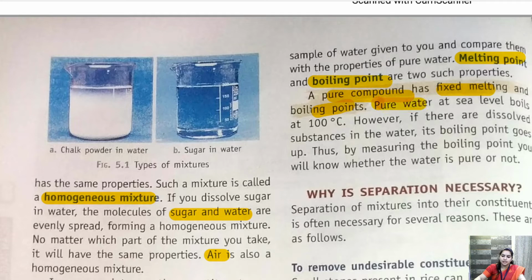Pure water at sea level boils at 100 degrees Celsius. And if there are any dissolved substances in water, its boiling point goes up. Thus, by measuring the boiling point, we will know whether the water is pure or not. Getting it? So this is melting and boiling point. If we have two solutions, we can easily separate them out.